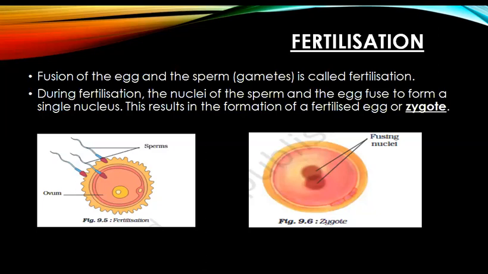Figure 9.5 is showing the fertilization process in which sperms and egg are fused together, and in figure 9.6, you can see that both the sperm and egg nuclei are fused together to form a single nucleus. This results in the formation of a fertilized egg or zygote, which has a fused nucleus of both these gametes.